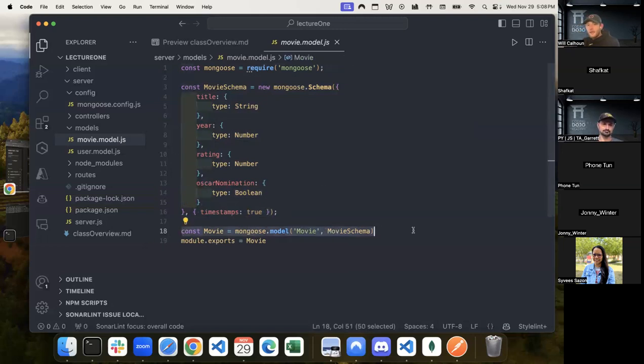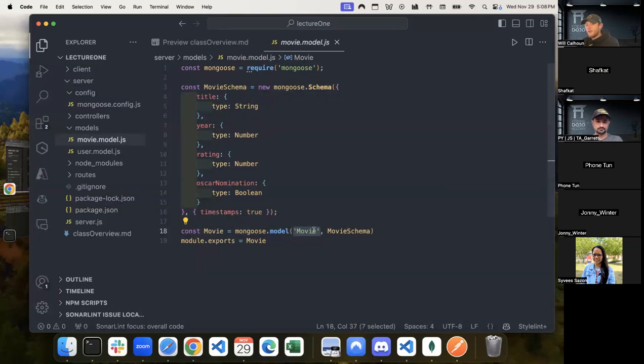Then at the end, there's two things we can do. We can either say module exports equals mongoose model and get rid of this whole variable thing. Or we can create this variable, which I think is great and fine to refer to. And we're just saying movie. Again, this could be unicorn. And we're saying that is equal to this model. And this is actually creating that model.